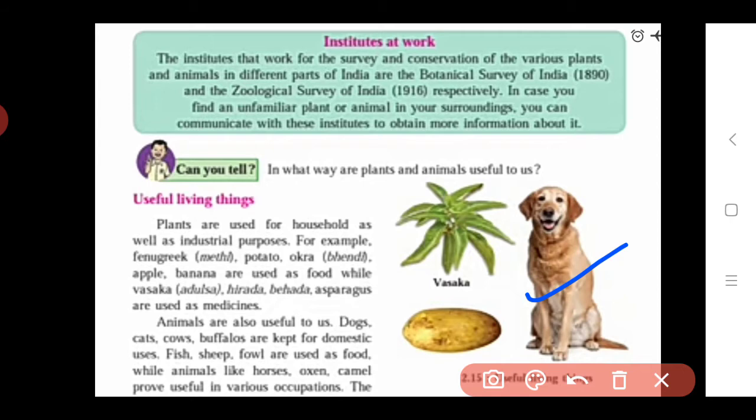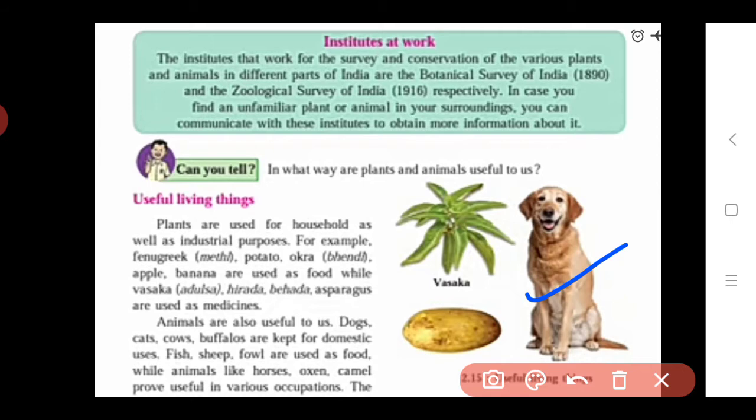Here we see some plants, and in which way the plants are useful to us. The plants are used as food, as medicines, and also for industrial purposes. In industry, we know various types of cloth and various types of paper are made using parts of the plants. Also, we take various types of food from all these plants.